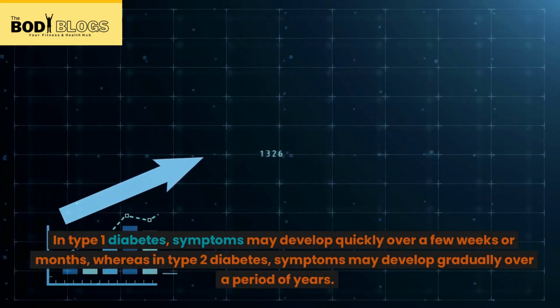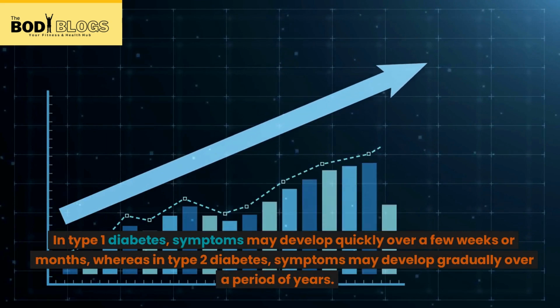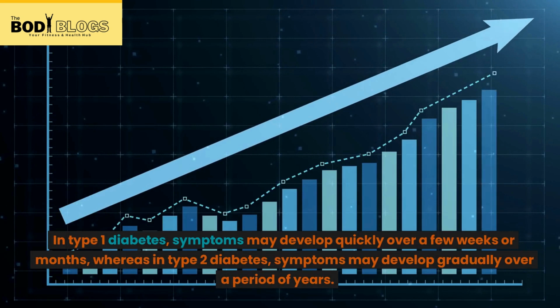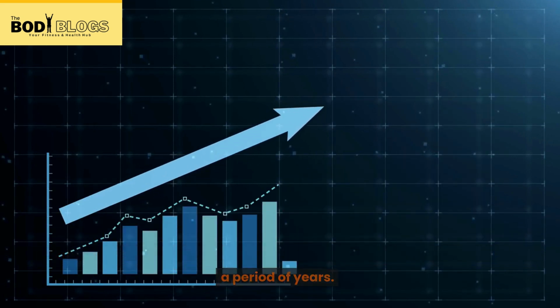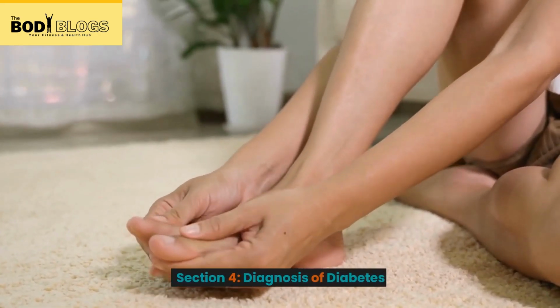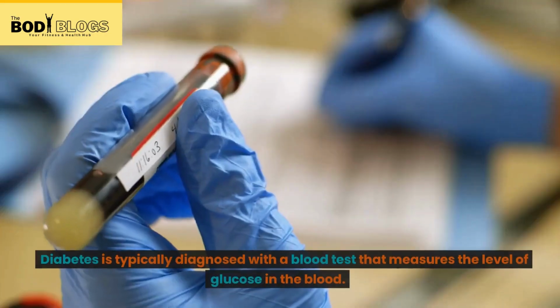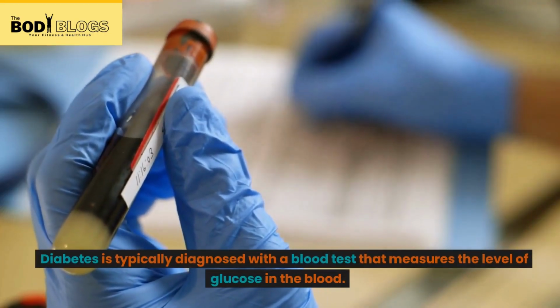In type 1 diabetes, symptoms may develop quickly over a few weeks or months, whereas in type 2 diabetes, symptoms may develop gradually over a period of years. Section 4: Diagnosis of diabetes. Diabetes is typically diagnosed with a blood test that measures the level of glucose in the blood.